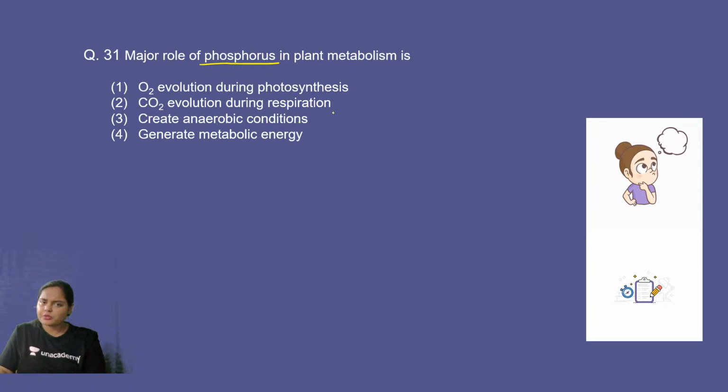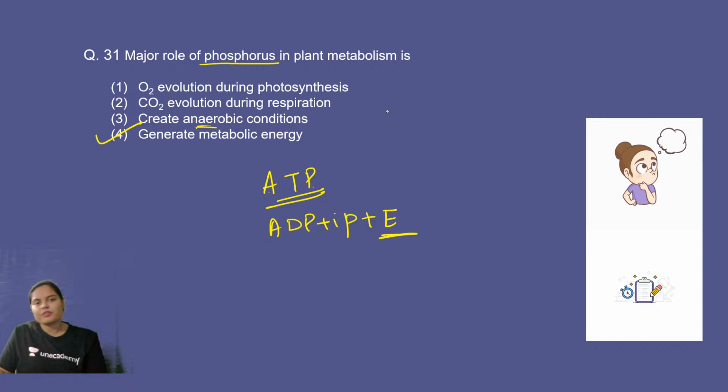CO2 evolution during respiration? Create anaerobic conditions? No, but remember, it is a component of ATP, adenosine triphosphate. This phosphate contains phosphorus. By the hydrolysis of this ATP, you get ADP plus inorganic phosphate plus a lot of energy. So it is involved in the generation of metabolic energy, because the last terminal bond between the adenosine and the phosphate is a high energy bond, which releases a lot of energy.